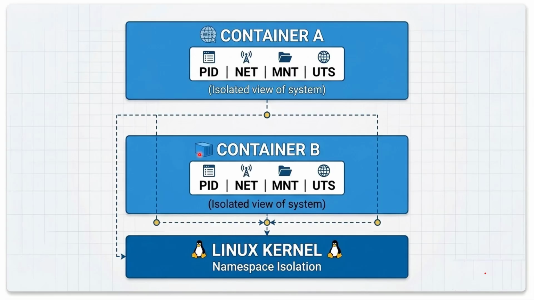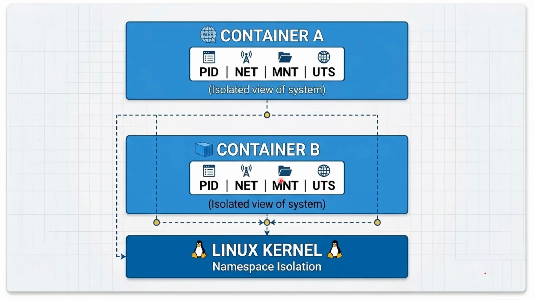So a container only sees its own processes. Then we have a network namespace on both containers that isolates networking. So each container gets its own interfaces, IP addresses, and routing. Then we have a mount namespace that isolates the file system and the UTS namespace that isolates the hostname. So from inside the container, it sees its own processes, its own network, its own file system, and its own hostname, even though everything is running on the same machine. And this is why containers feel like a separate system. But in reality, they are just isolated processes.